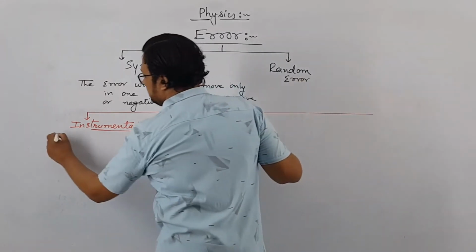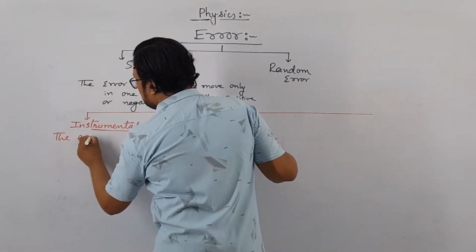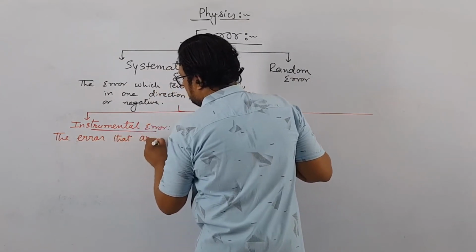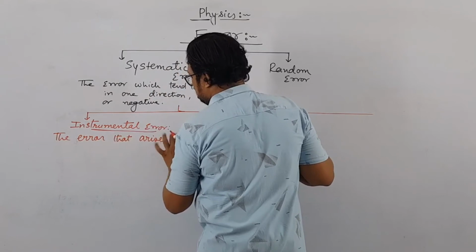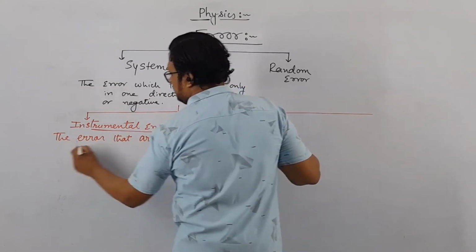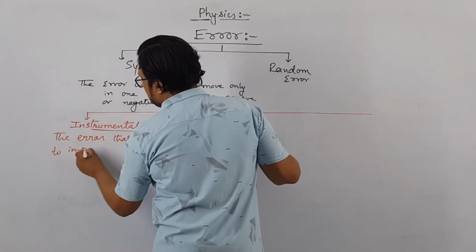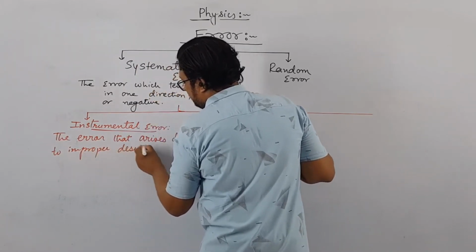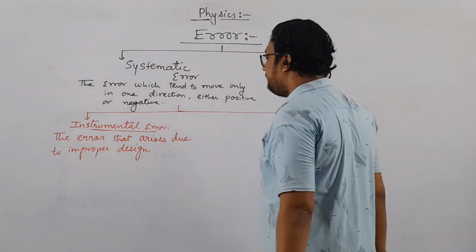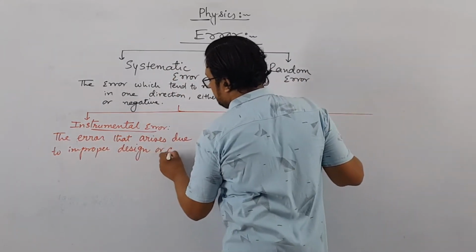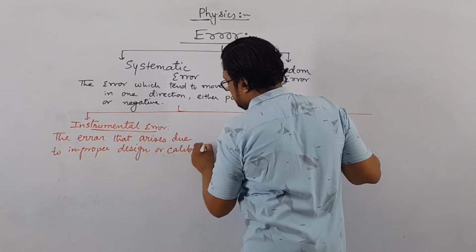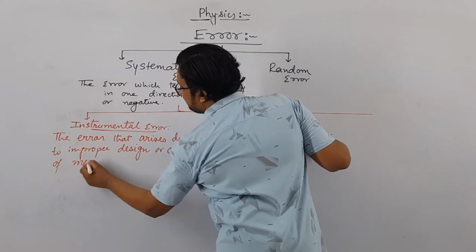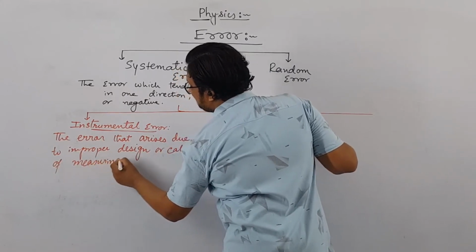The error that arises due to improper design or calibration of measuring instrument.